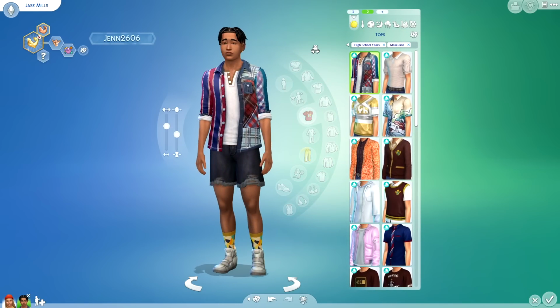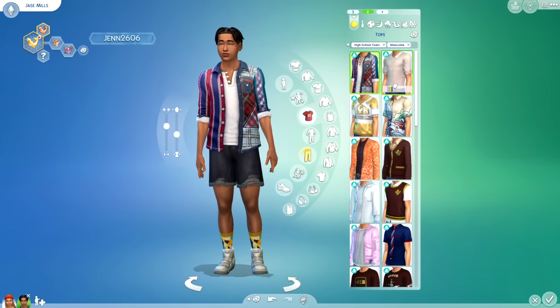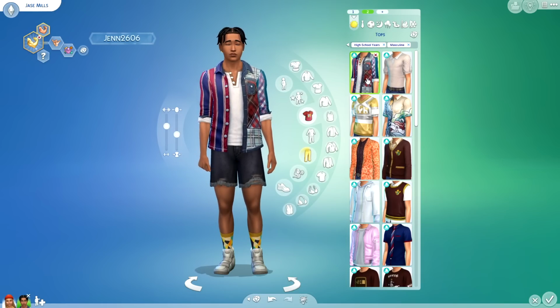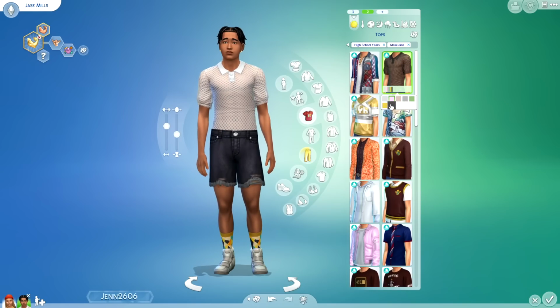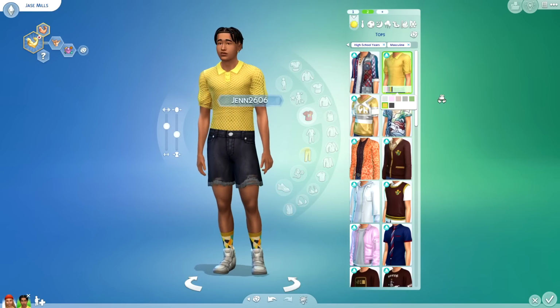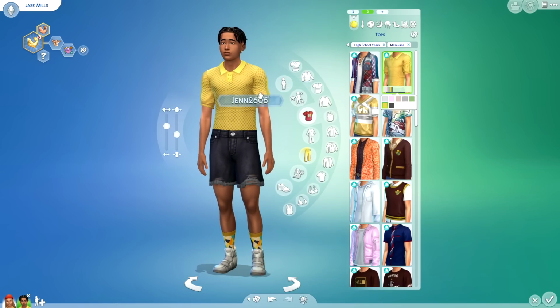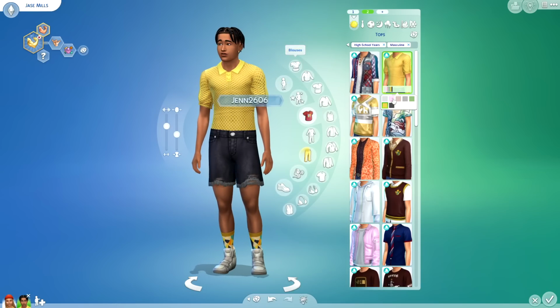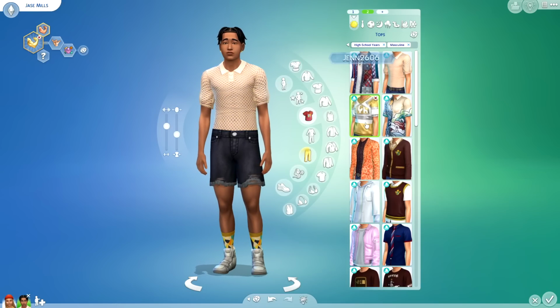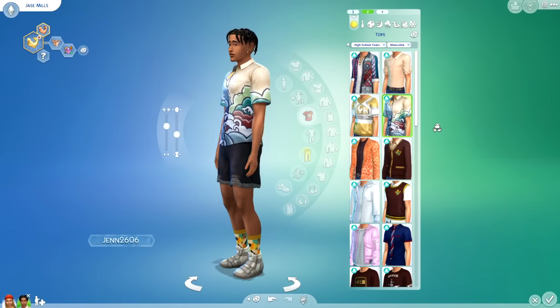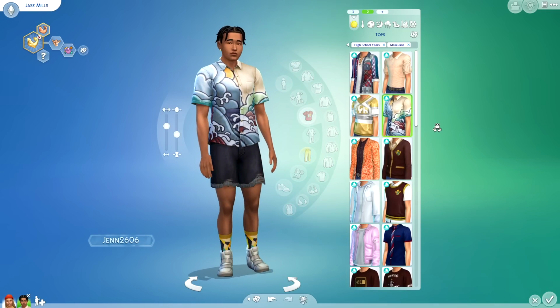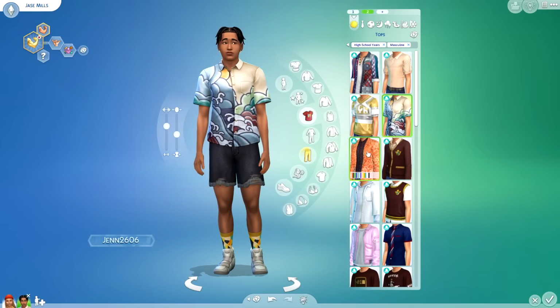Okay, so here we have like this little, I don't even know. This looks like a quilted button up. It is all over the place. Okay, we are swerving. Here's like a little fishnet top too. It's definitely like a little muscle tee. I like how the sleeves aren't straight. If you guys can see, it actually has a little bit of dimension to it, which is kind of cool. Here we have ourselves a jersey, cool little button up with possibly some Japanese artistry.